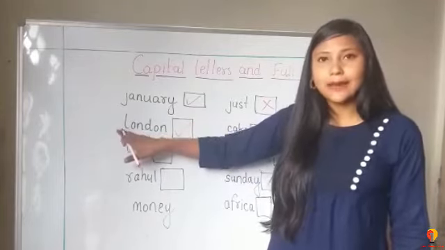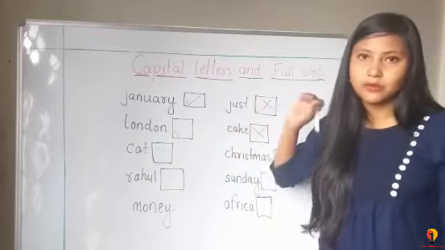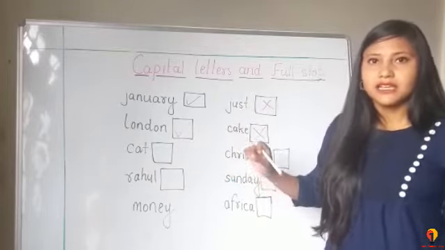Cake. Here the C should be in small letter. We cannot write the C in capital letter, so we are crossing the word. Here, cat. Cat is not the special name of an animal. If instead of cat there were a special name for the cat, like Pussy, or any special name we give to our pet animals, then we would have ticked it. But cat is just the name of an animal.